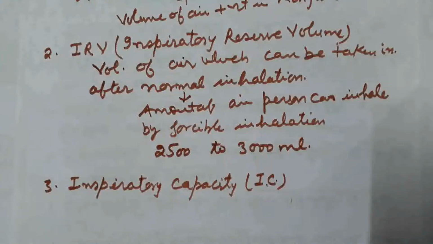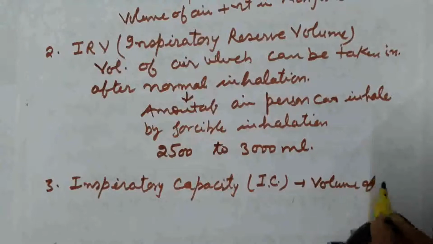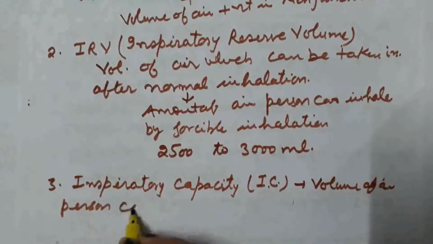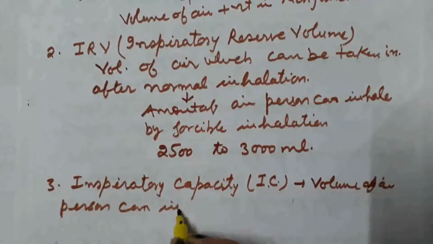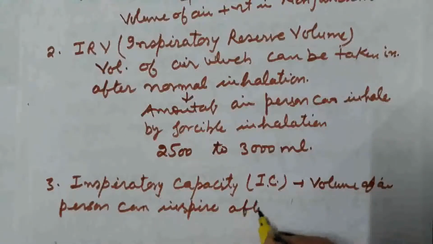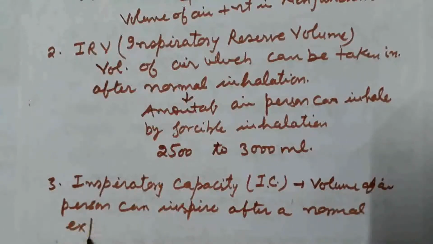It is the total volume of air a person can inspire after a normal expiration.